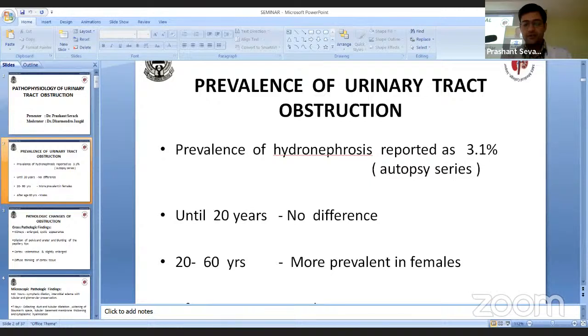Regarding compensatory renal growth of the unobstructed kidney, there is hypertrophy rather than hyperplasia. Compensatory renal growth is influenced by the age of the patient, being less in older age; the degree of obstruction, being more in lesser degree of obstruction; and the duration of obstruction, with lesser duration of obstruction having more compensatory renal growth in the unobstructed kidney. An important mediator in compensatory renal growth is insulin-like growth factor 1.